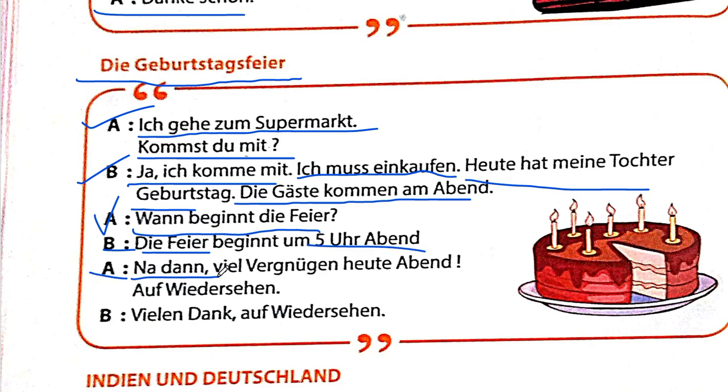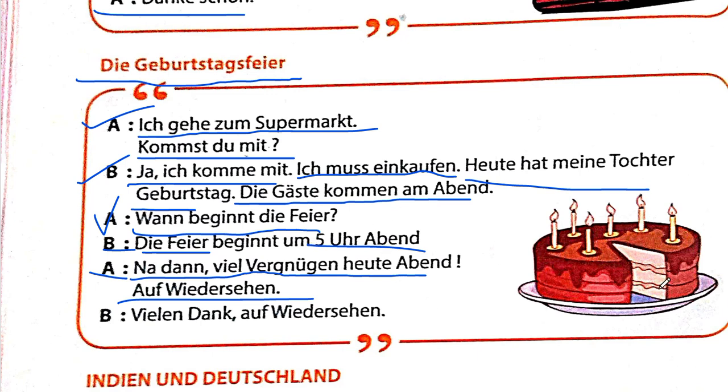A says, Na dann viel Vergnügen heute Abend. Auf Wiedersehen. What does this mean? Dann is then. Viel Vergnügen means much pleasure, they're showing their happiness.